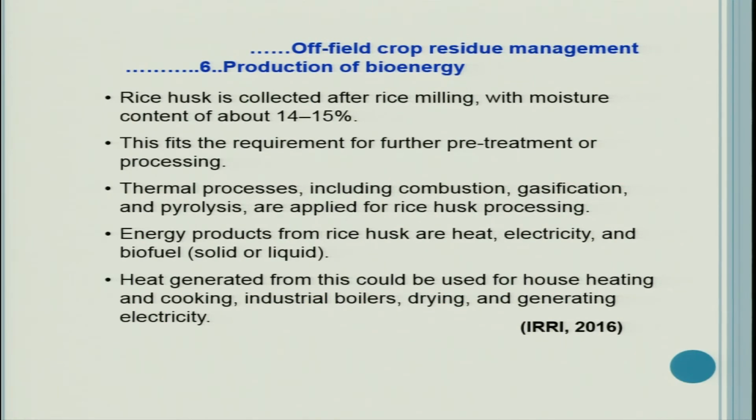Rice husk is collected after rice milling with moisture content of about 14 to 15%. This fits the requirement for further pre-treatment or processing. Thermal processes including combustion, gasification and pyrolysis are applied for rice husk processing, as you have seen in the last picture. Energy products from rice husk are heat, electricity and biofuel, which may be solid or liquid. Heat generated from this could be used for house heating and cooking, industrial boilers, drying and generating electricity.